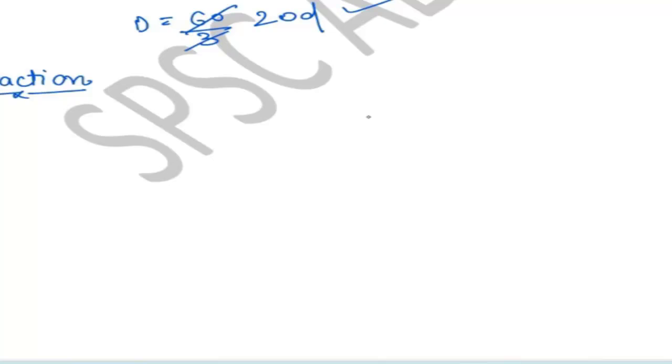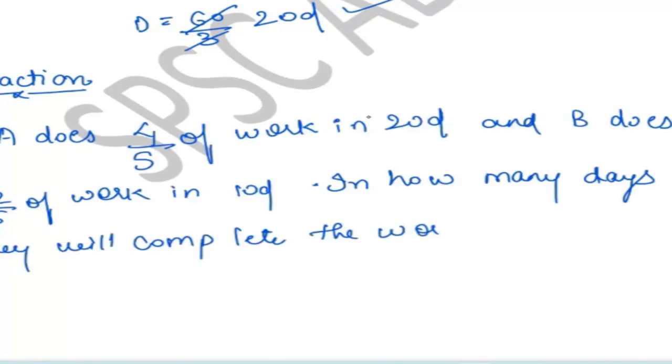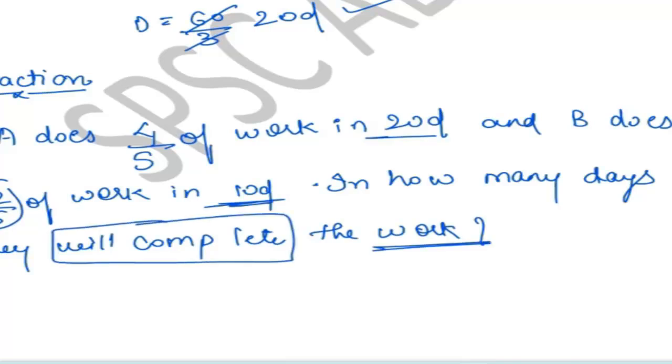Let's suppose you have days, but the days are given in fractions. Then how will you find out? Suppose you have a question like this: A does 4 by 5 of the work in 20 days. B does 2 by 5th of the work in 10 days. In how many days will they complete the work? Take your time. Try to find the best method to solve this question. Tell me the correct answer.